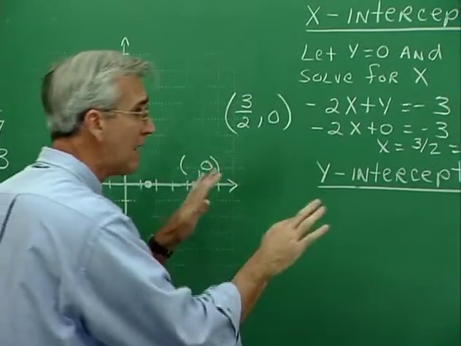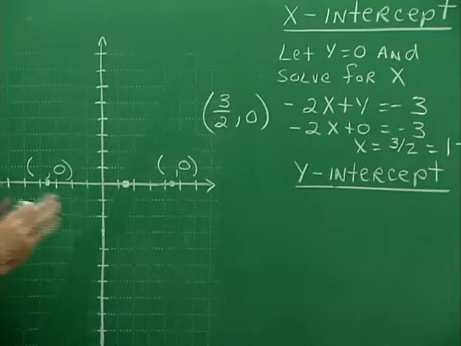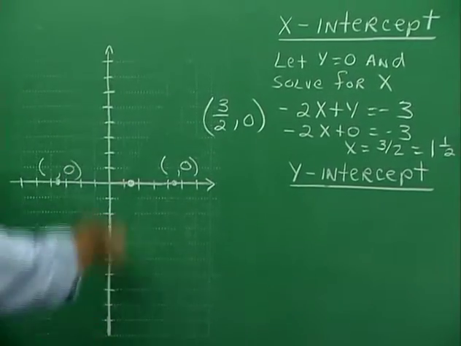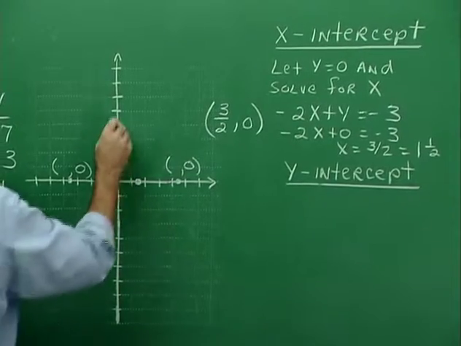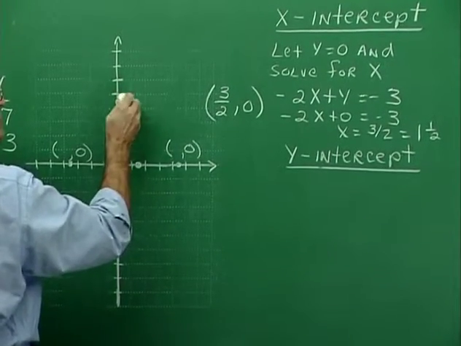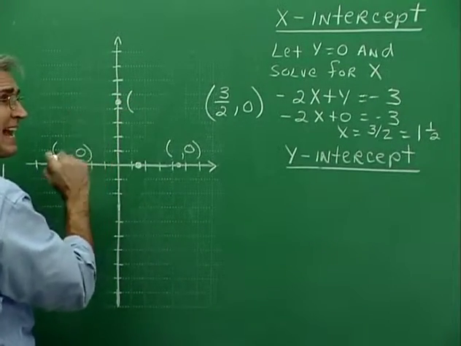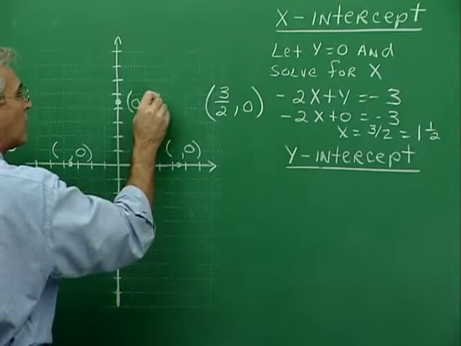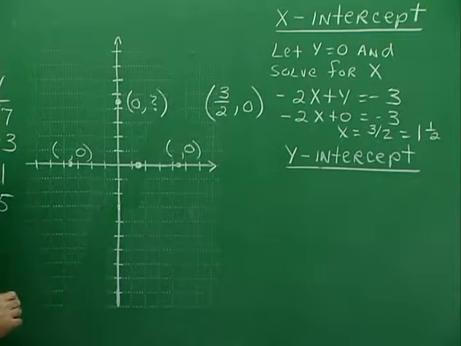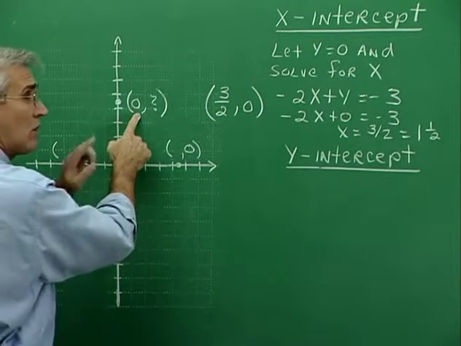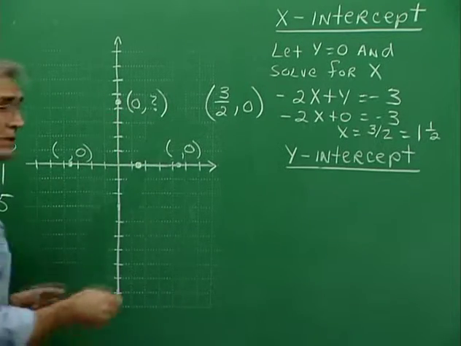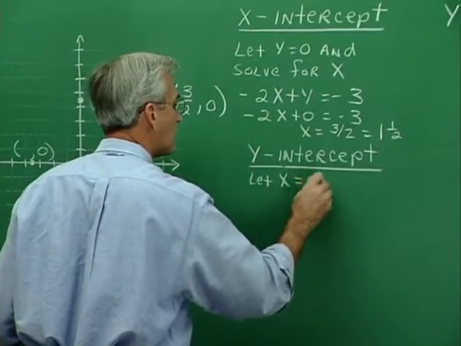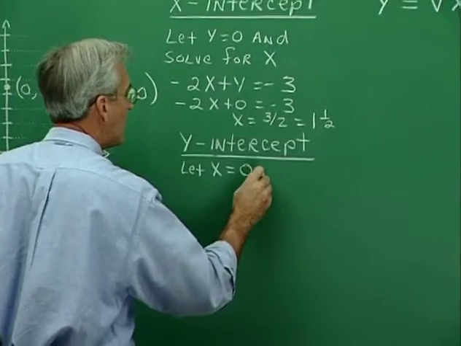All right, for the y-intercept, it's the same idea. The concept for finding the y-intercept is very similar. We may not know where the graph crosses the y-axis, but for every point on the y-axis, the prevailing characteristic is that the x-coordinate for all these points would be 0. And we don't know what the y is. That's what we're looking for. But the idea that the x component is always 0 tips us off as to what we do. To find the y-intercept, we let x equal 0 and solve for y.